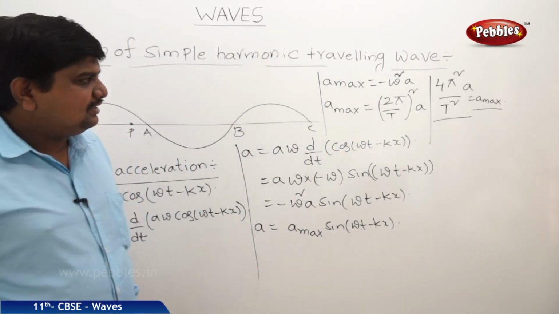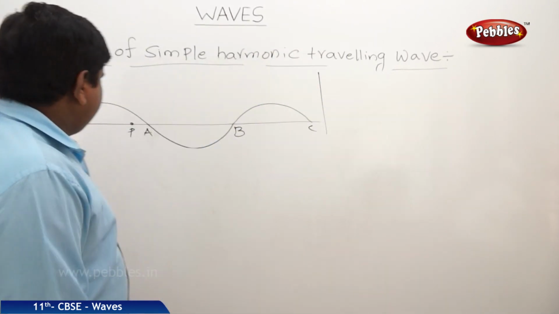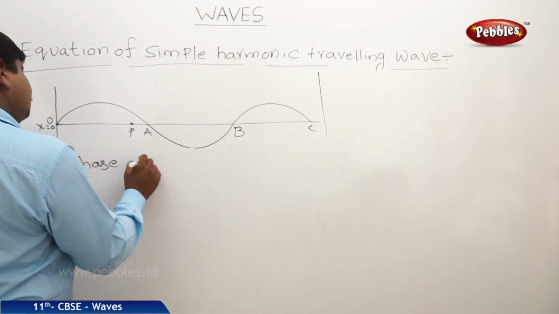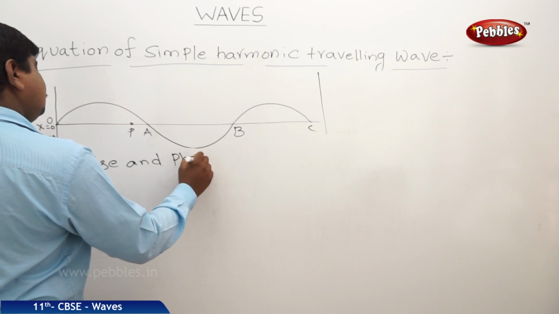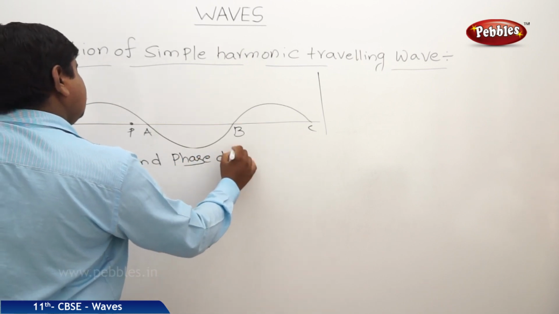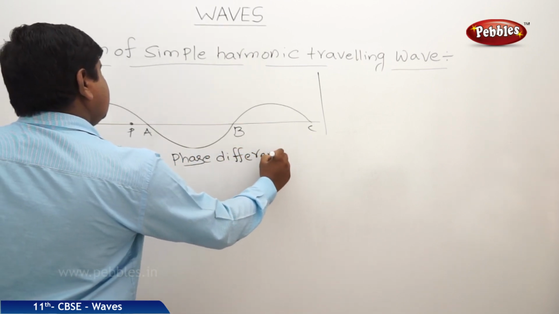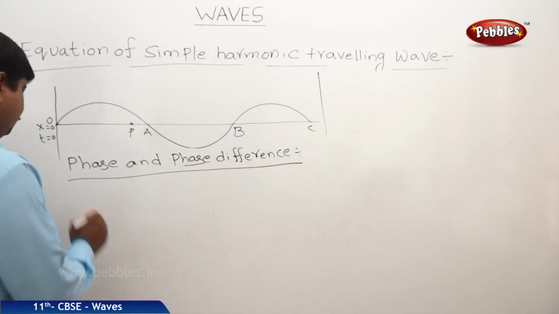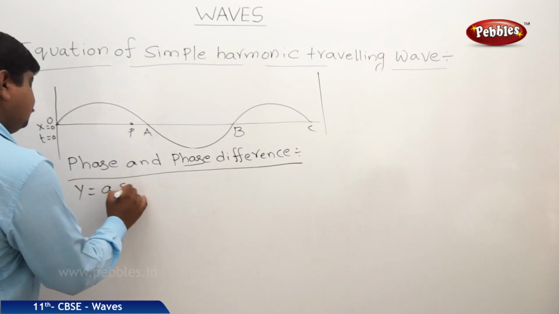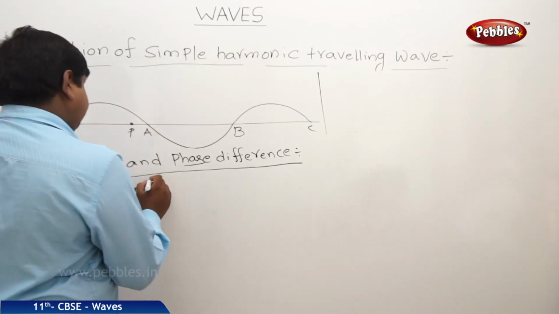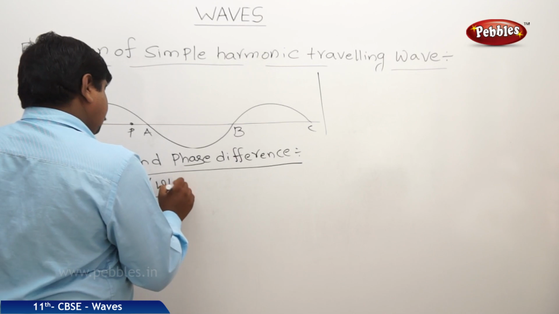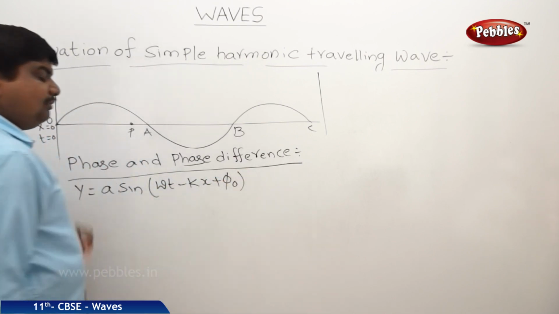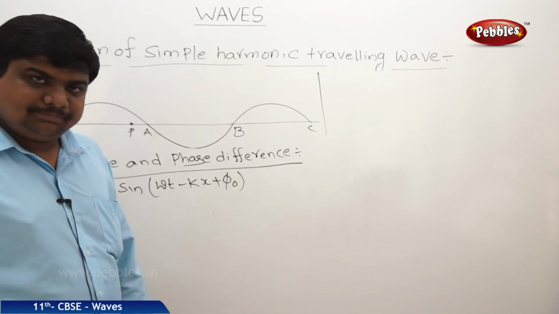Next, we will check the phase and phase difference in the same case. We know that y is equal to A sin(omega t minus kx plus phi naught), where phi naught is the initial phase.